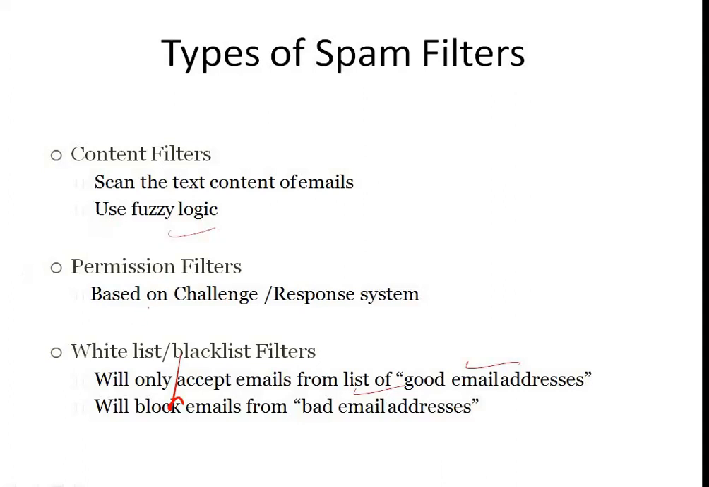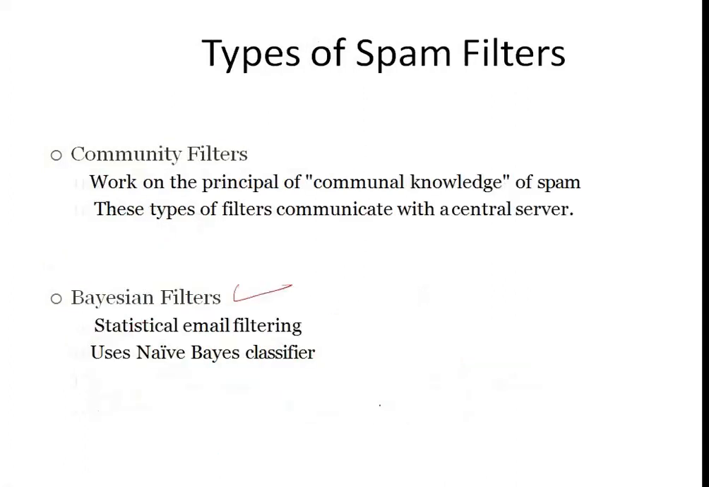Next, permission filters, based on a challenge or response system. Next, coming to whitelist or blacklist filters. A whitelist will accept only emails from a list of good email addresses. A blacklist will block the emails from the bad email addresses. So next, we have community filters. It works on the principle of communal knowledge of spam. These types of filters communicate with a central server.